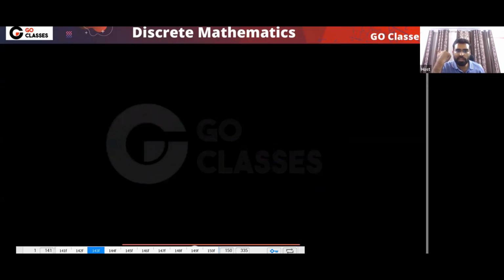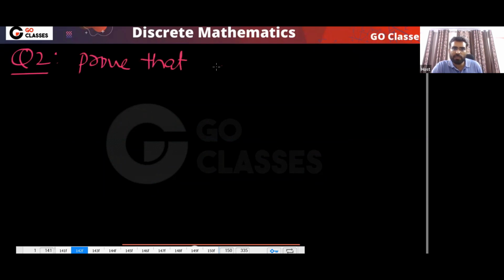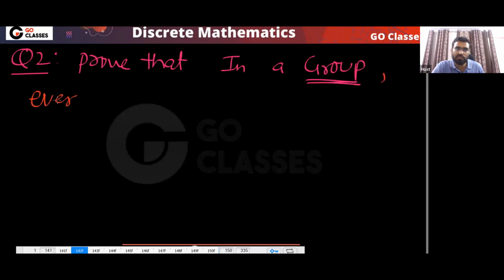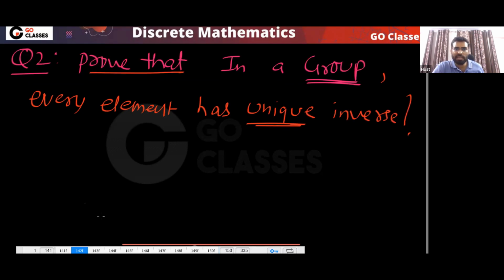Okay. Now the next proof, can you do? Every element has unique inverse. Can you do this proof? Prove it. Try this. This is very interesting. Prove that in a group, I am talking about a group. And you know in a group what properties we have. In a group we have identity element, inverse element. But I am saying in a group, every element has unique inverse. Prove it. Just try this.